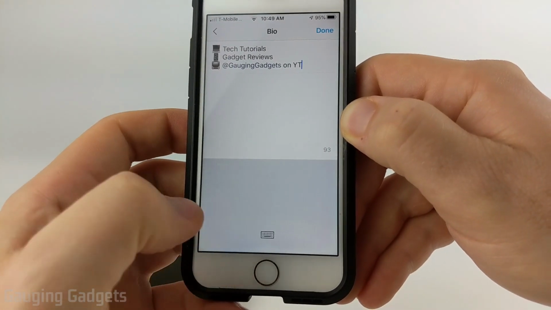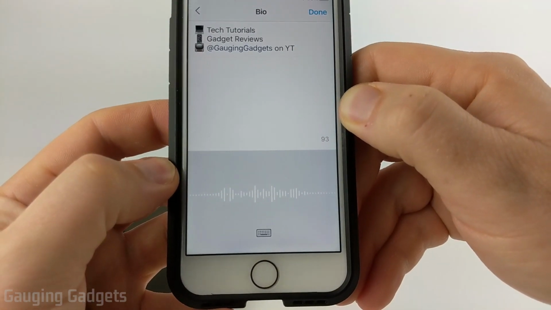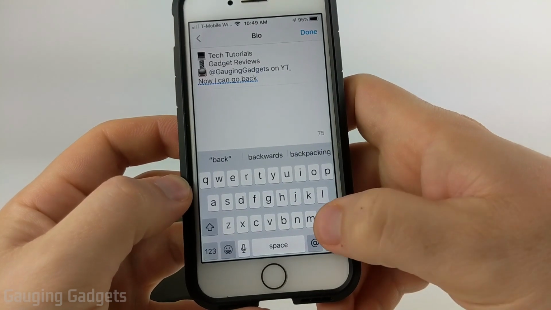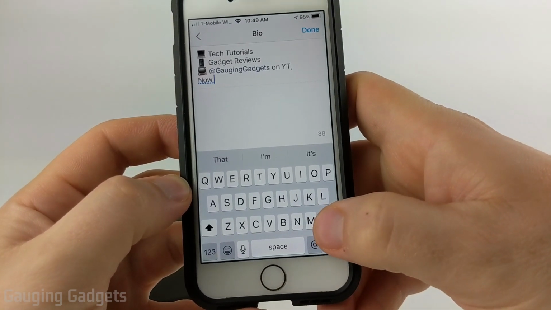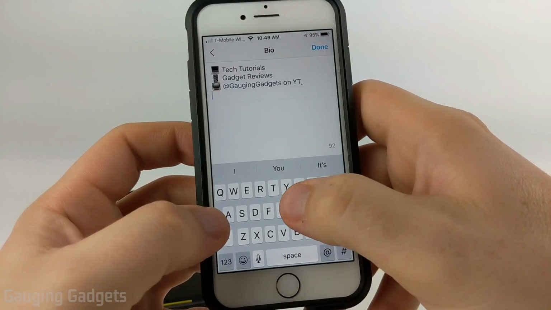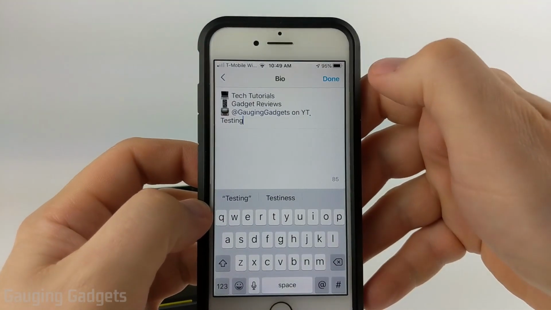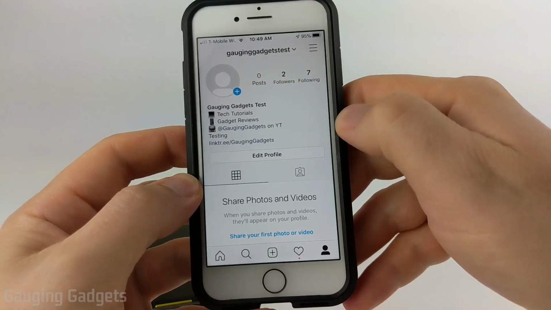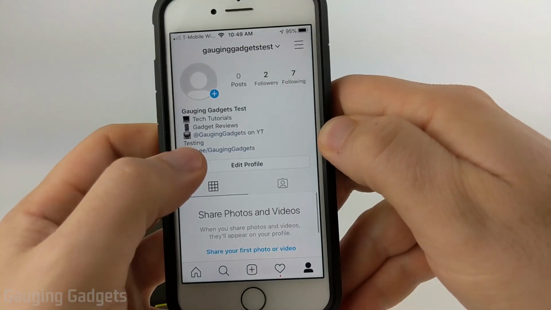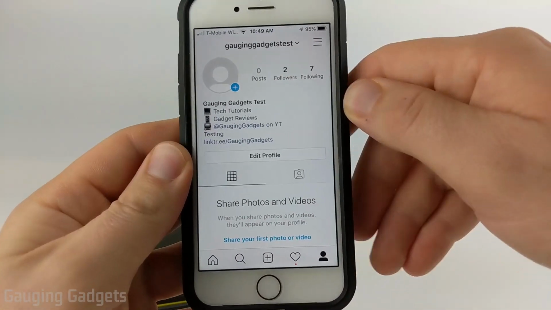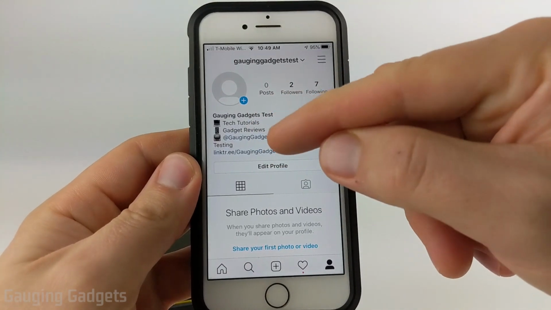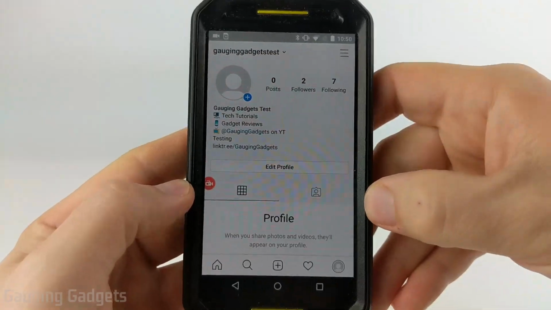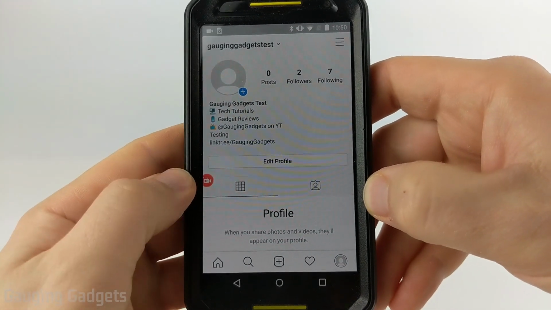So watch this. New line. Now I can go back to the keyboard and type whatever I want to. Go to done. Now when I go back to my profile, you can see that a new line has been added to my bio. So you can just do that over and over to add multiple lines to your bio on Instagram using an iPhone. Now on an Android phone, it's a little bit different, but very similar.